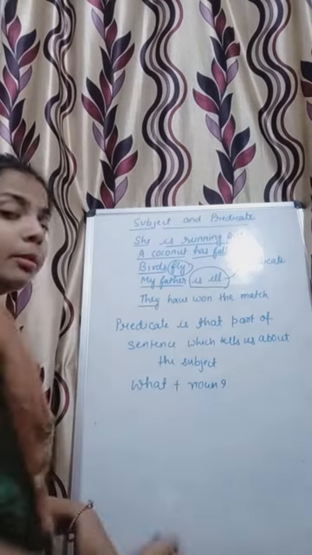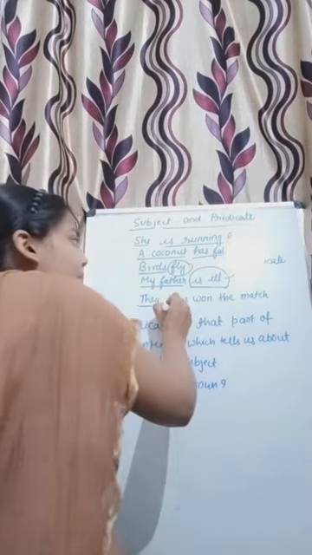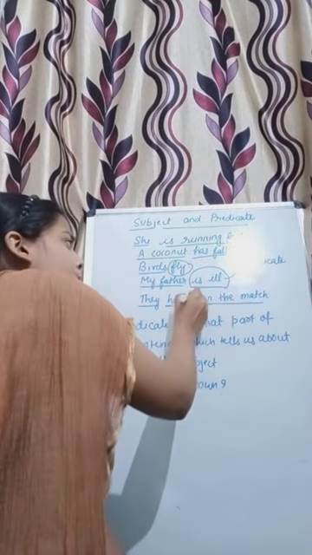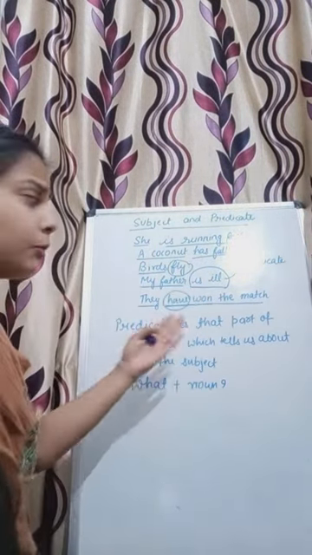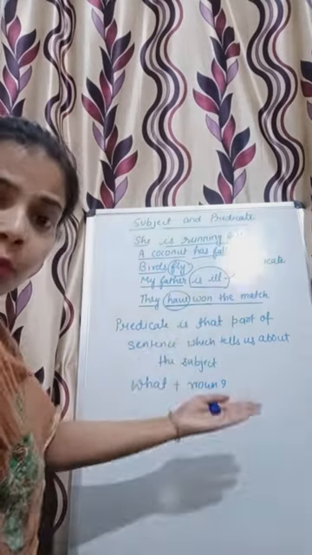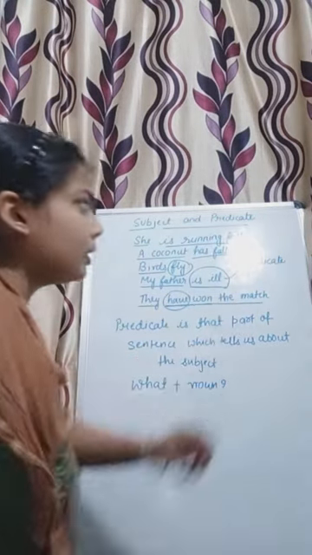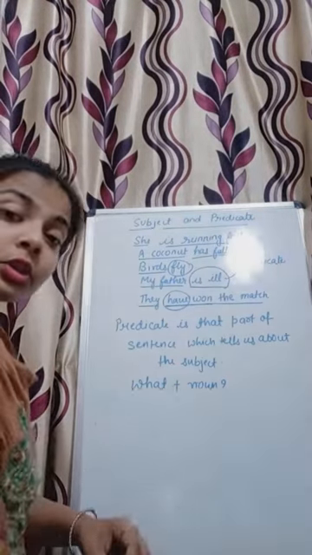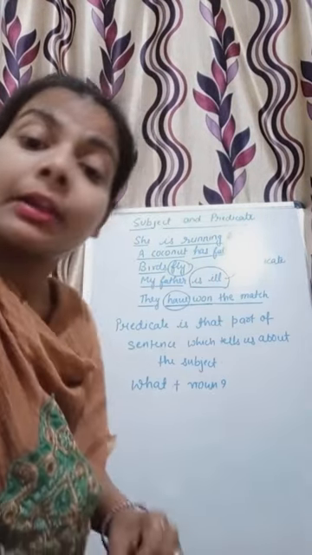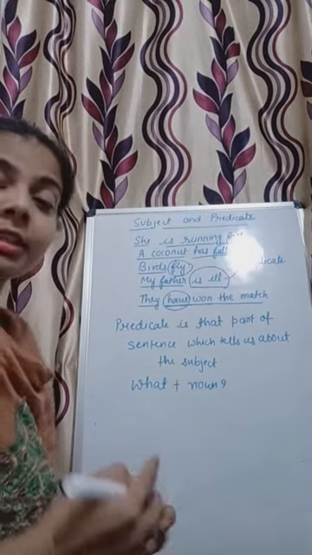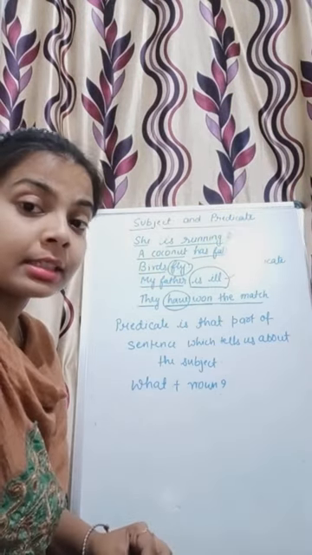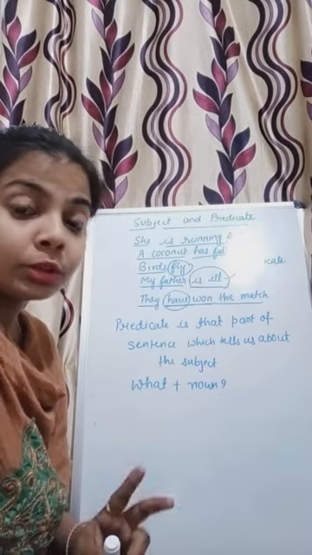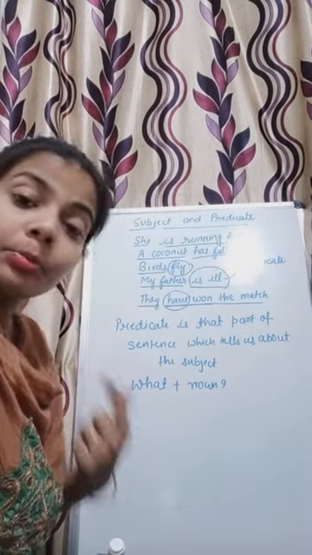They have won the match. Have won the match, where won is a verb. Here have is again helping the verb won. So this part of the sentence is known as predicate. So let's recall what we have learned today. We learned that a sentence is a group of words that contains a verb, and a sentence is made up of two things, subject and predicate.